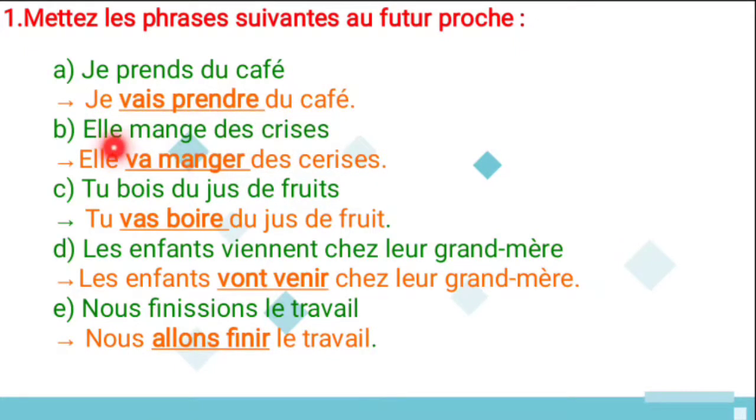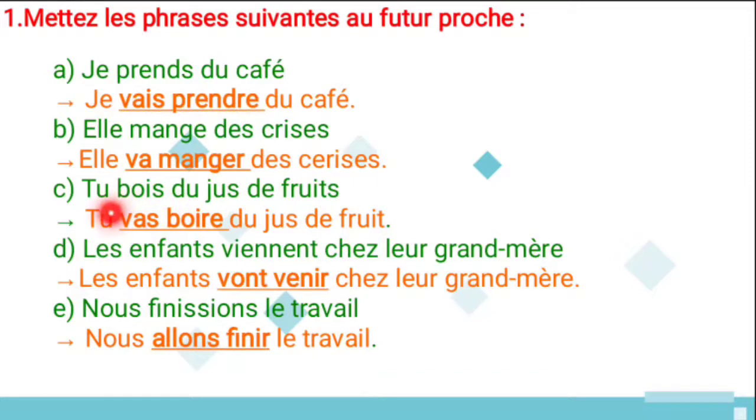And next one is elle mange des cerises. Here the verb is what? Mange. And what is the infinitive du verb? Manger. So this is the conjugation for aller verb. Elle va manger des cerises. So she is going to eat the cherries.